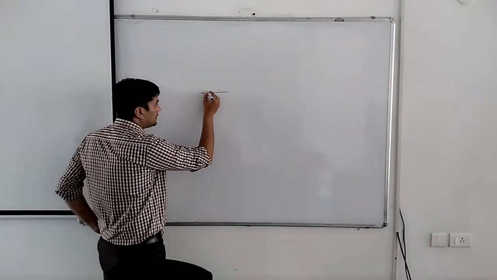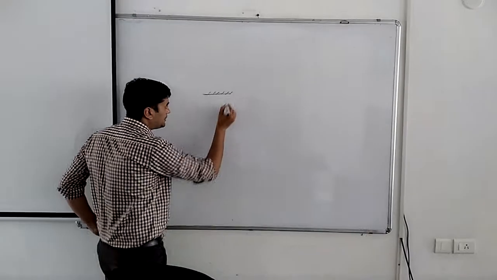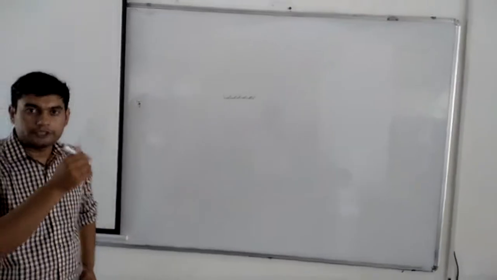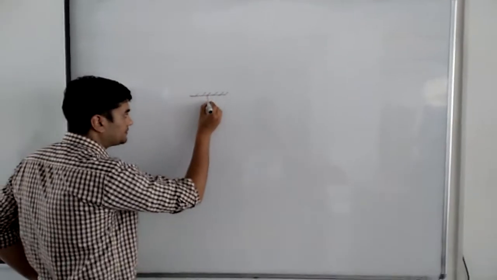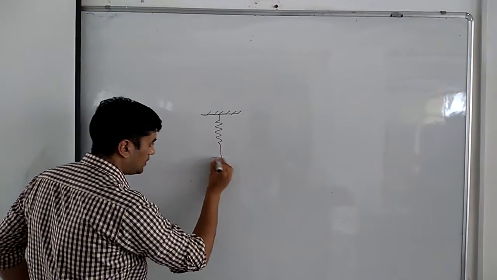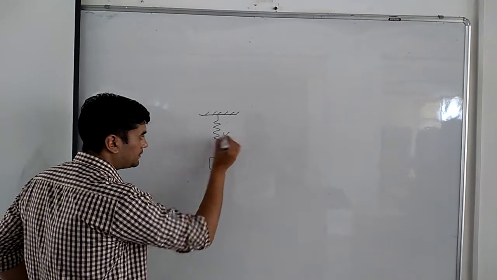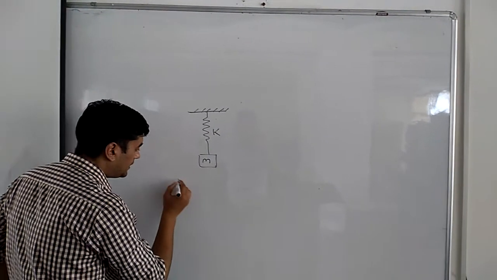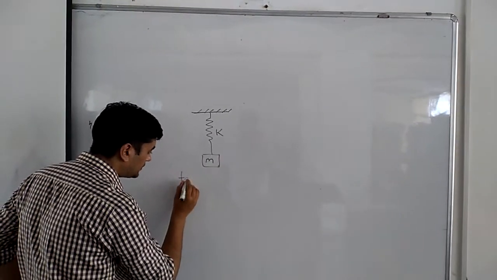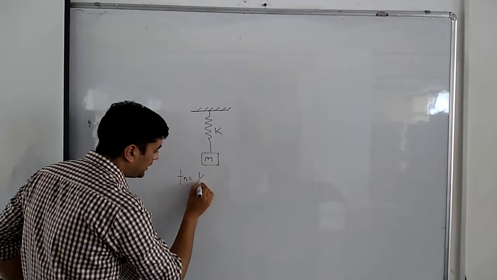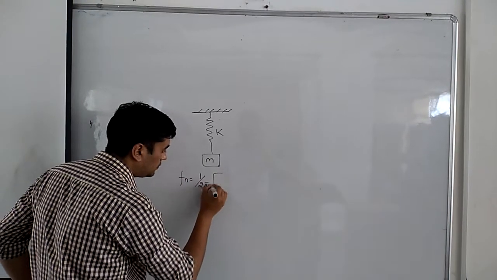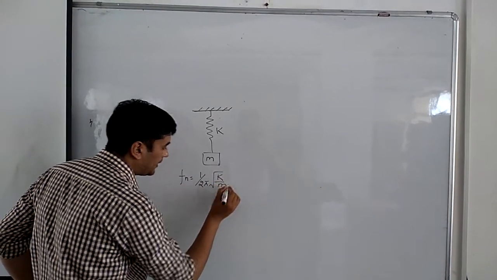Initially, in our first experiment, we studied the longitudinal vibration of a spring mass system. This was our mass, the stiffness of the spring is k, and the natural frequency of the system we obtained as 1 by 2 pi under root k by m.